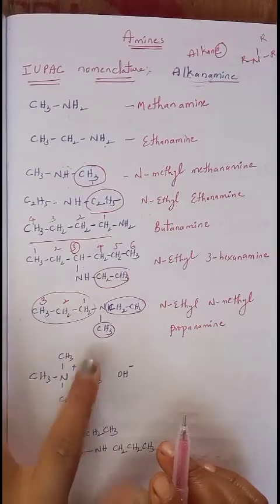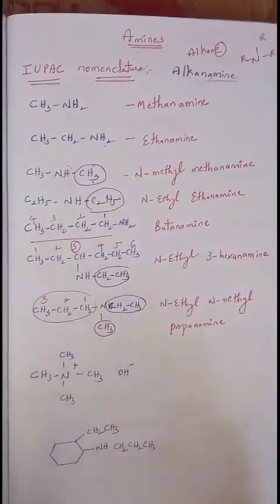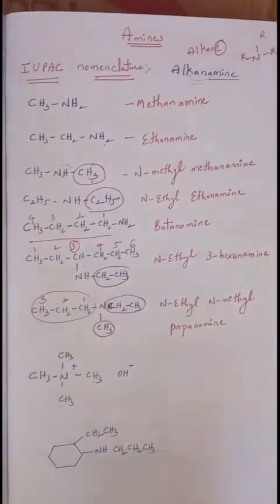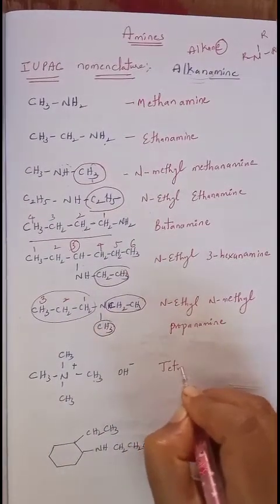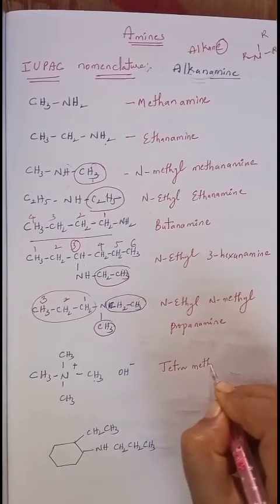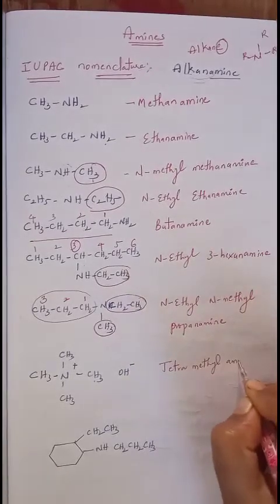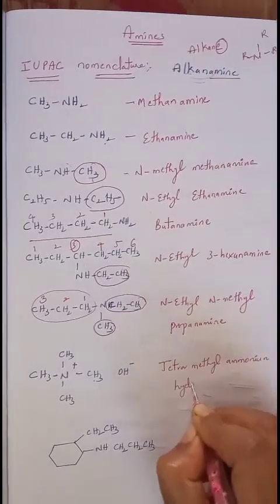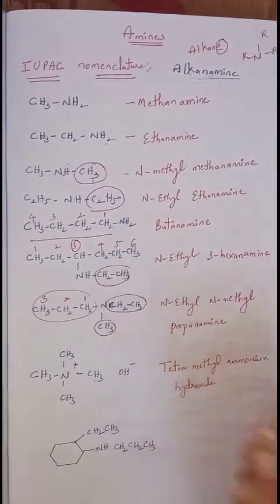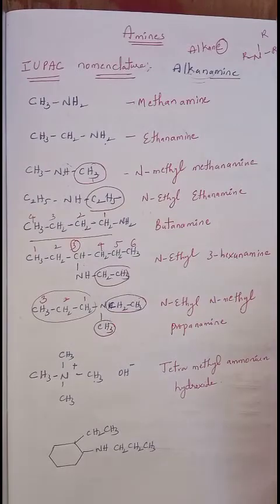Total number of methyl groups is 4. Okay, and since 4 methyl groups are present, we will call it tetramethyl ammonium hydroxide. Tetramethyl ammonium hydroxide.